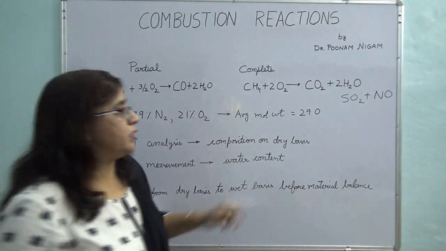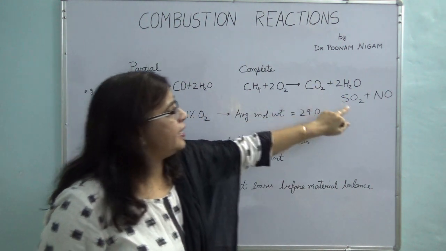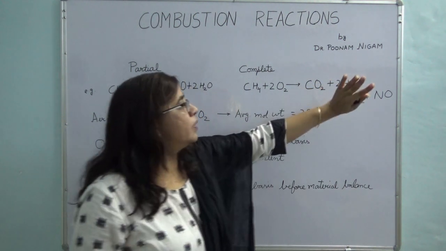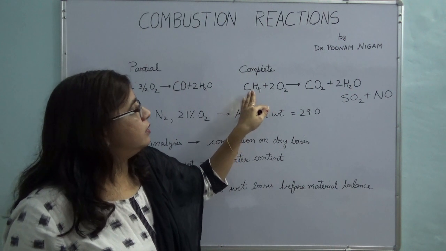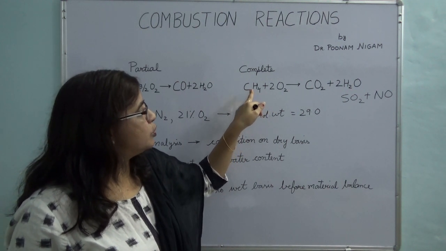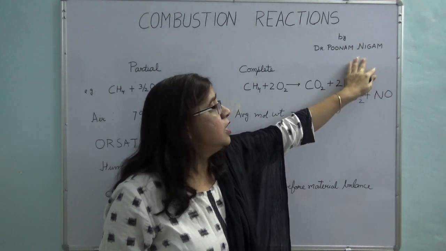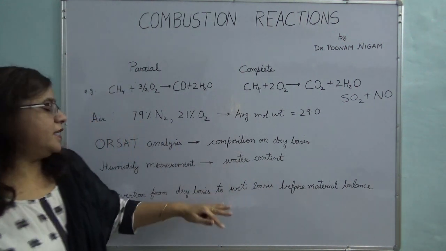I will give you an example. Say the flue gases contain carbon dioxide, SO2, methane, oxygen. Water will be removed, okay? And then say 100 moles will be composed totally of methane, oxygen, carbon dioxide, carbon monoxide, sulfur dioxide, whatever, but water will be left out. So that is your dry basis.